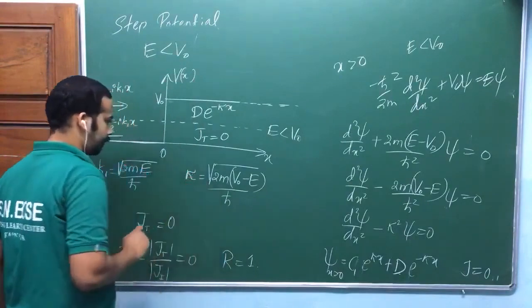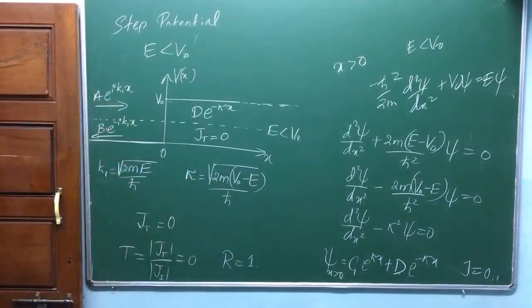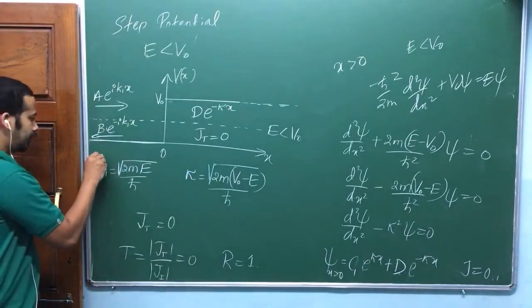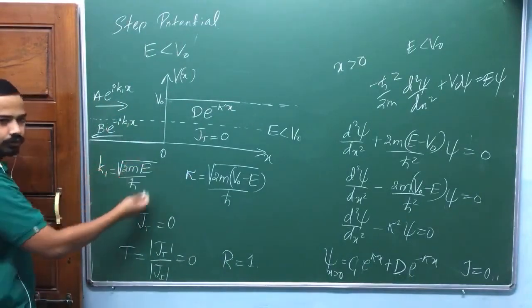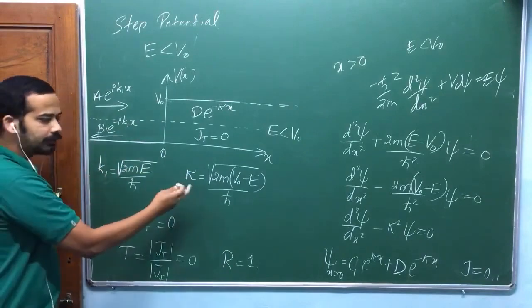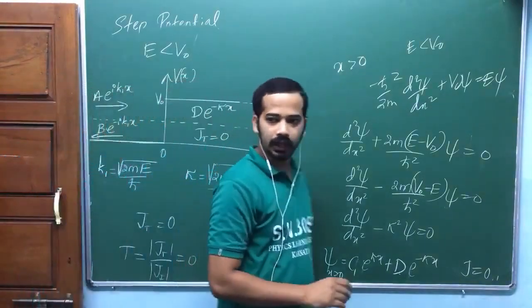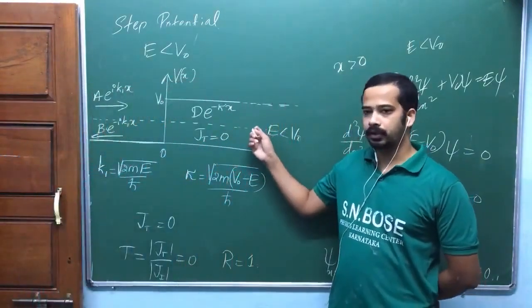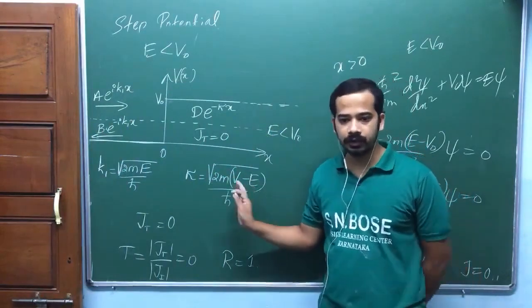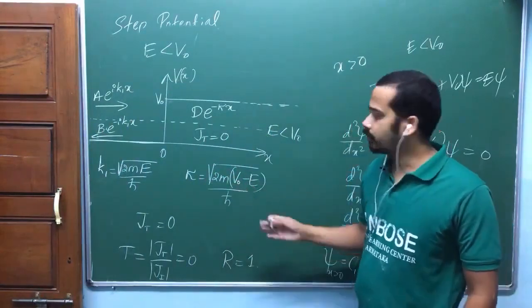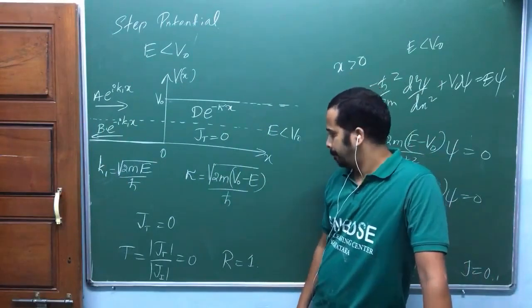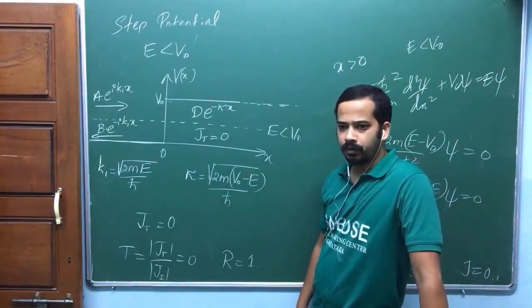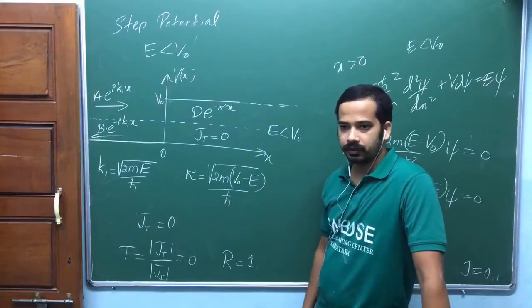Kappa. That's why I defined this one as k, where using this k you can define the de Broglie wavelength, 2 pi by lambda. Here you can't define any de Broglie wavelength. This is a classically forbidden region. Using this kappa you don't define any de Broglie wavelength, because it's not a freely moving particle at all. How can we write this expression V naught minus E? Because of kinetic energy.